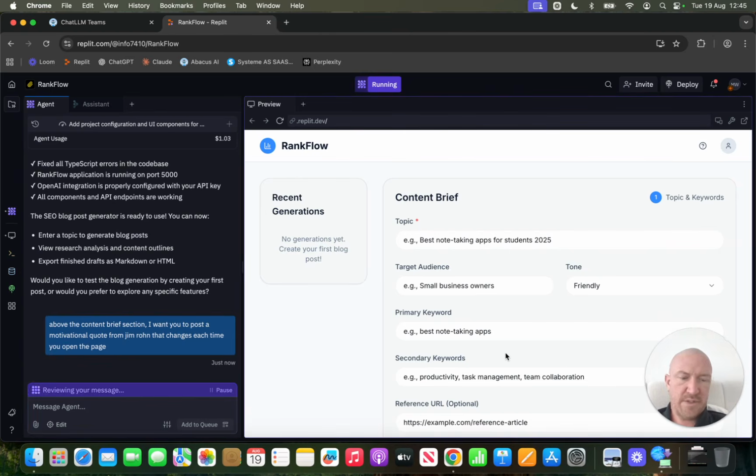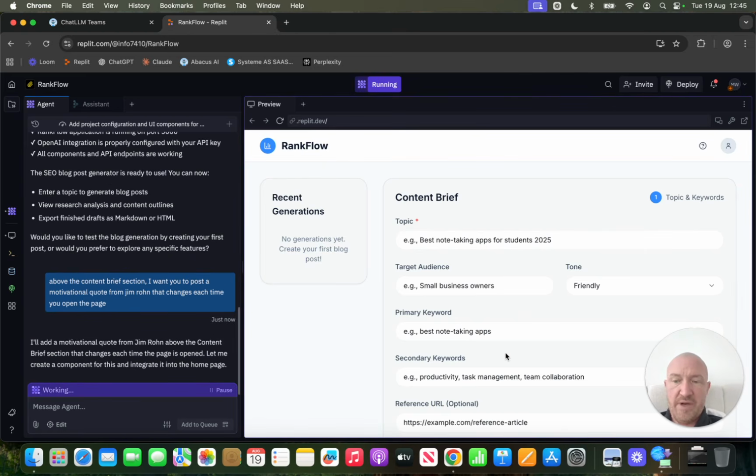No apps on. I've just hooked the OpenAI API up. So now it's got a digital brain. It will just be able to pull Jim Rohn quotes from essentially ChatGPT's LLM, so large language model. And it should, hopefully, post it above that content brief. Let's hope it gets it right. But I'm just showing you how easy it is to modify this stuff.